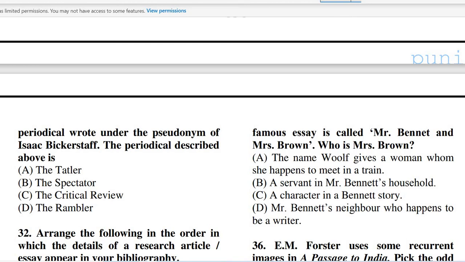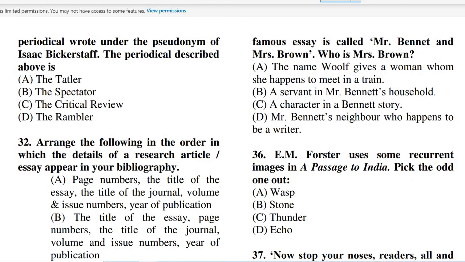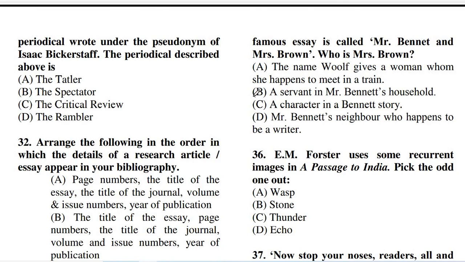Who is Mrs. Brown? And the options are: option A, the name Woolf gives a woman whom she happens to meet in a train. Option B, a servant in Mr. Bennett's household. Option C, a character in a Bennett story. And option D, Mr. Bennett's neighbor who happens to be a writer. And the right answer of question number 35 is option A.